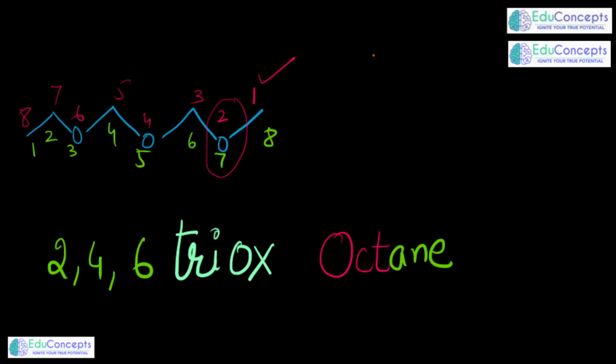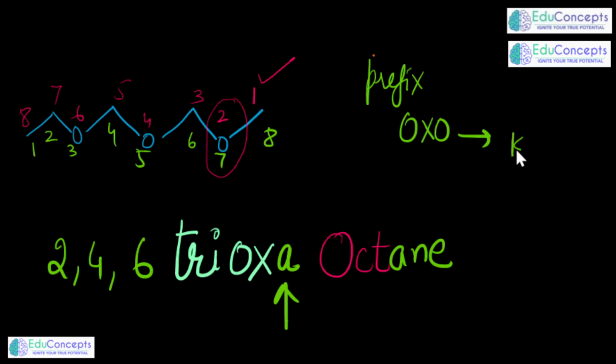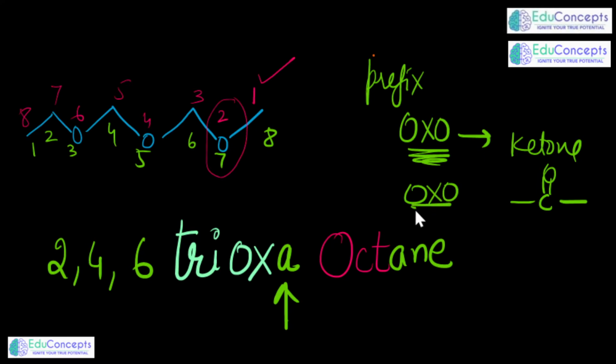So I used the term trioxa. This you always have to remember. Make it a point, they can ask you a question in a reverse way also. They will give you a question like 2,4,6 trioxa octane. They simply would ask you how many keto groups in it or how many oxo groups in it. Make it a point, oxo is a prefix for the ketone part. When you use the term oxo, it pertains to the prefix which we use for ketone. Here it is written as 2,4,6 trioxa octane.